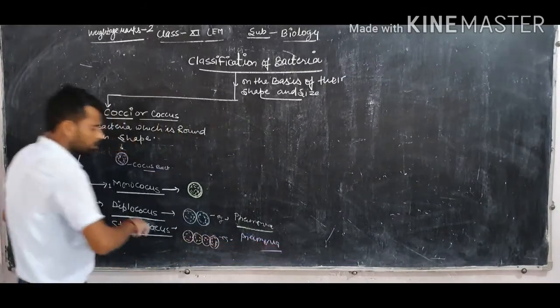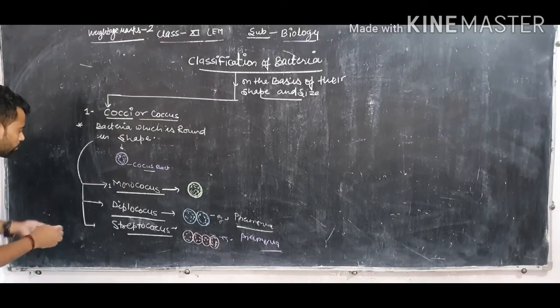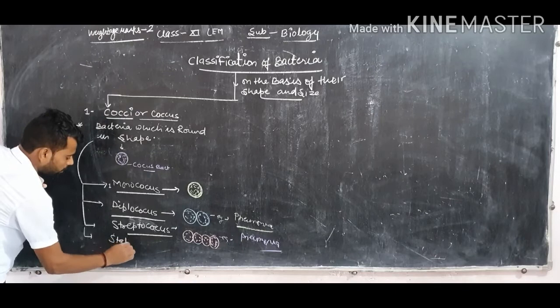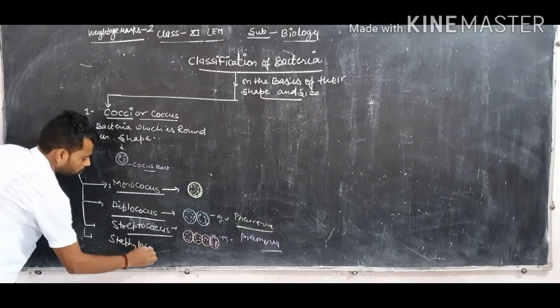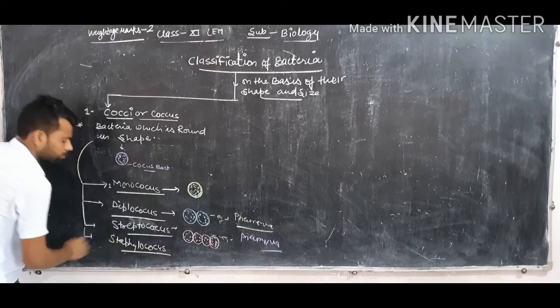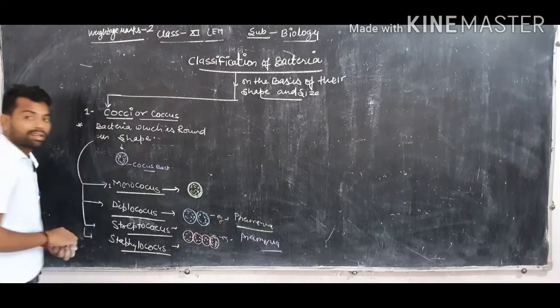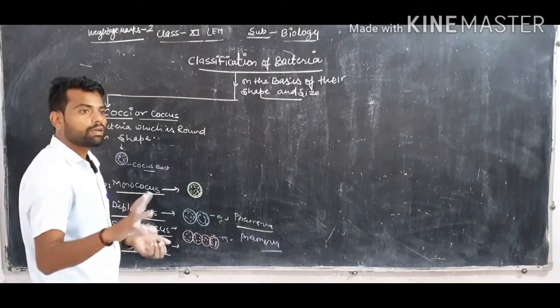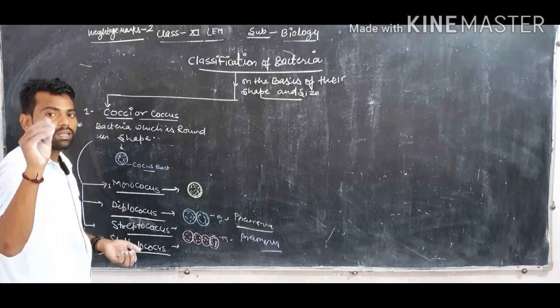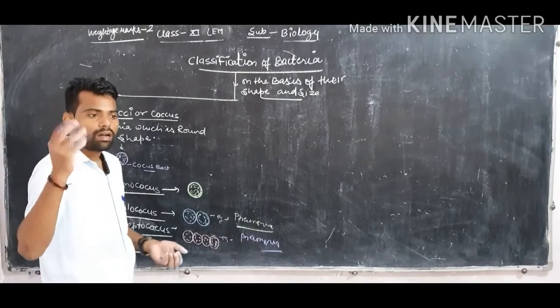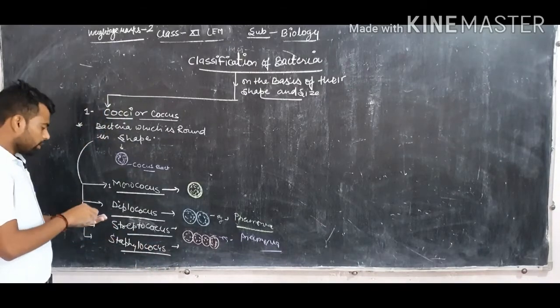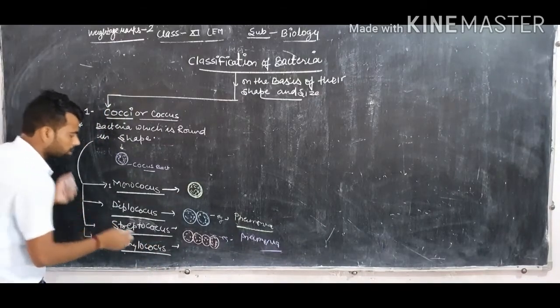Clear? And the last bacteria of the coccus group is called Staphylococcus. Staphylococcus means a cluster of round structures, a coccus bacteria made up of a cluster, like a cluster of grapes.